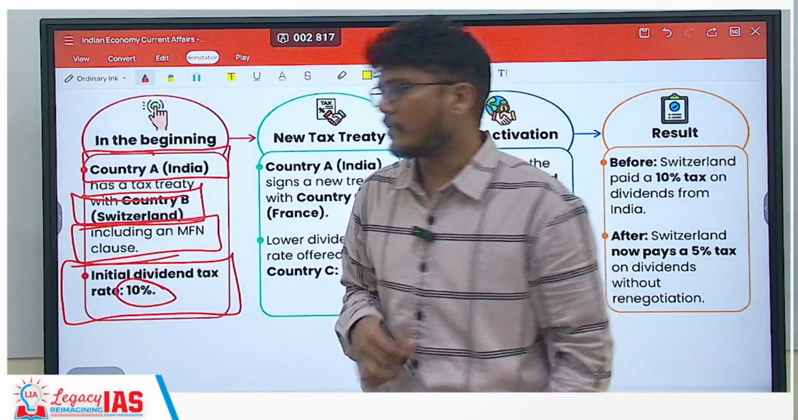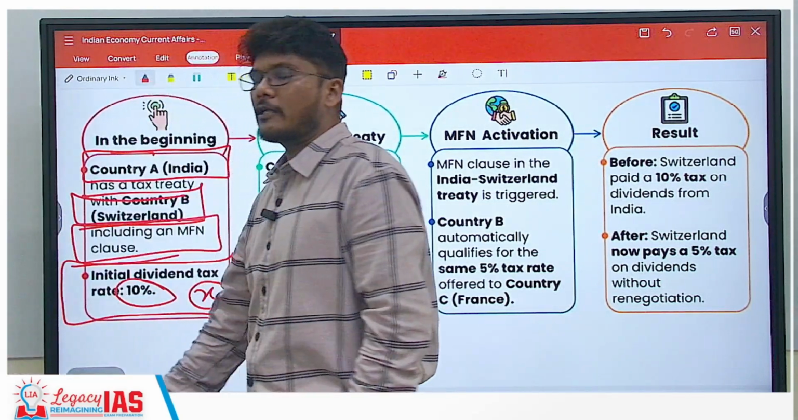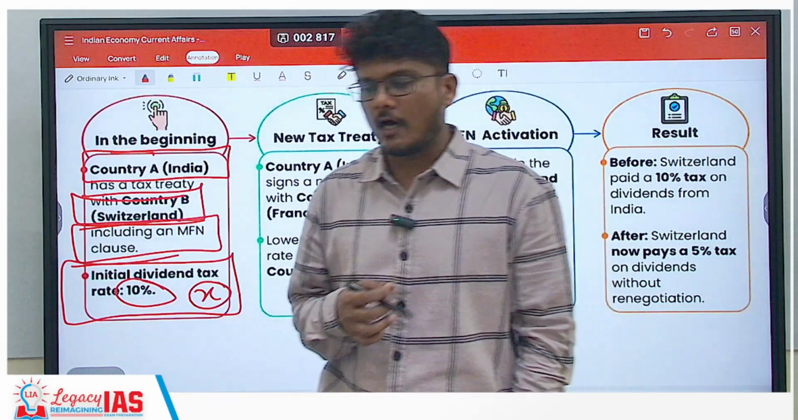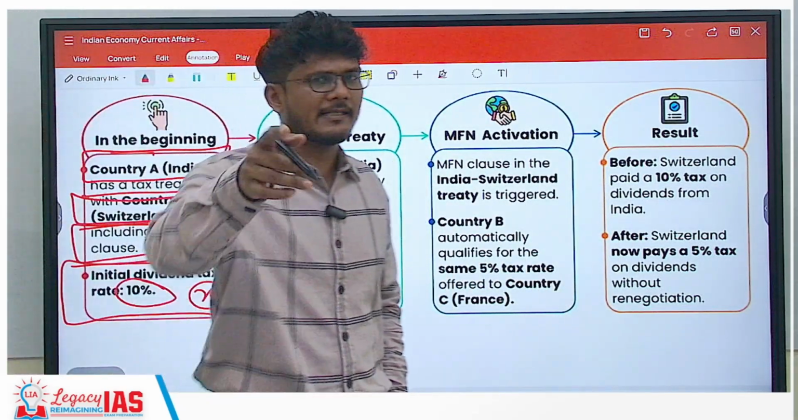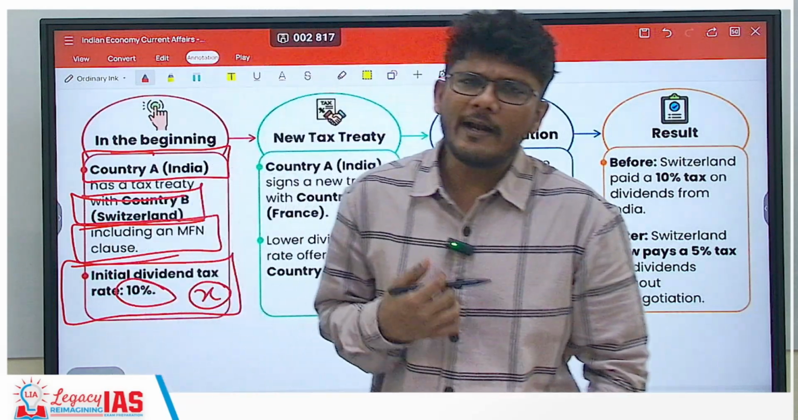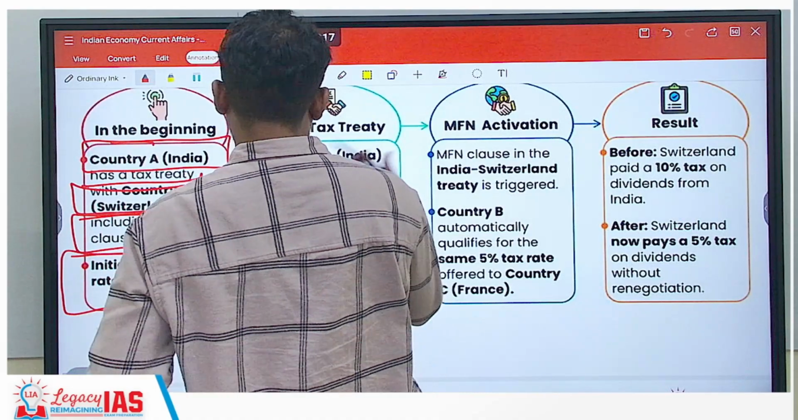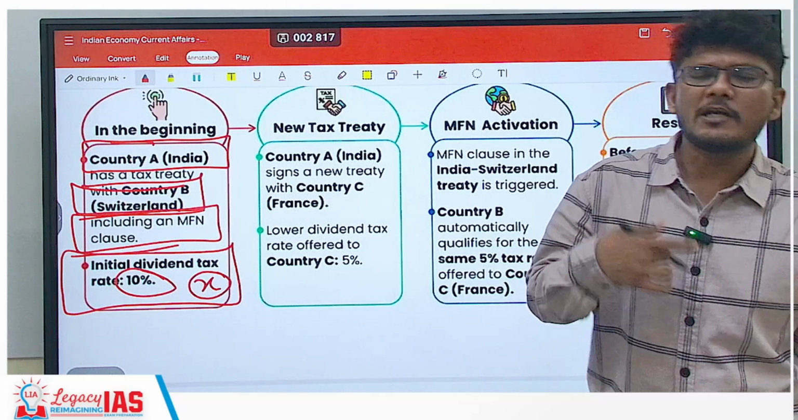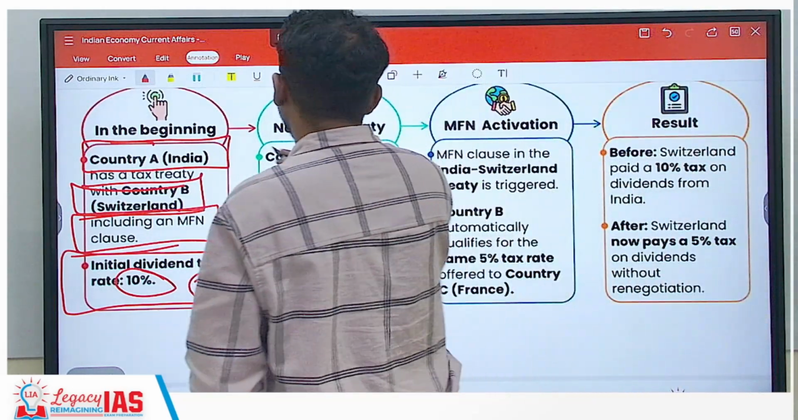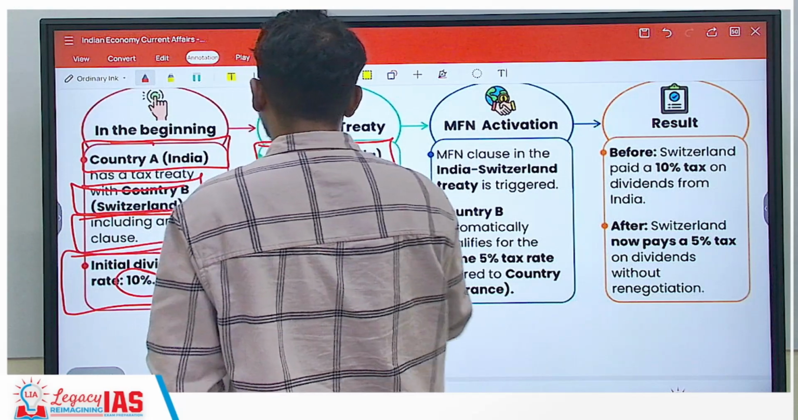So let's say there is a particular commodity X which is being traded. So when that particular commodity X is traded, the amount of tax that Switzerland will impose on such exports from India is around 10%. But what happens later on, let's say India comes into an agreement with another country. So India, that is country A, signs a treaty with another country, country C, that is France in this case.